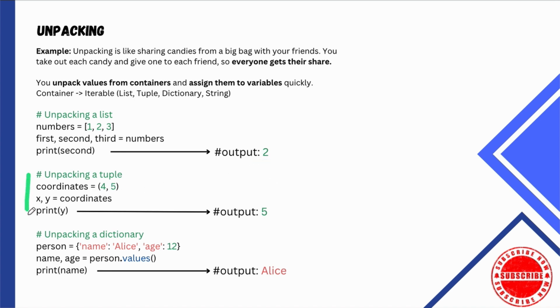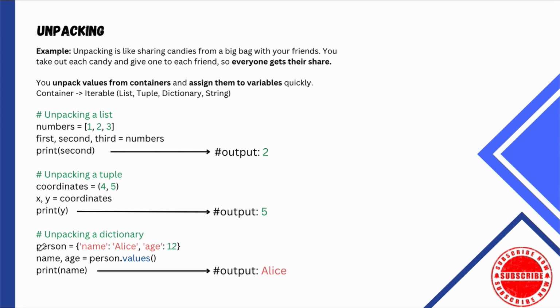This also works for tuples the same exact way, right? If I take my tuple as the value, I make sure that each of those has a corresponding variable to hold the tuple value. This is so much faster, and we're doing it in one line. That's unpacking. Now let me show you a dictionary really quickly.